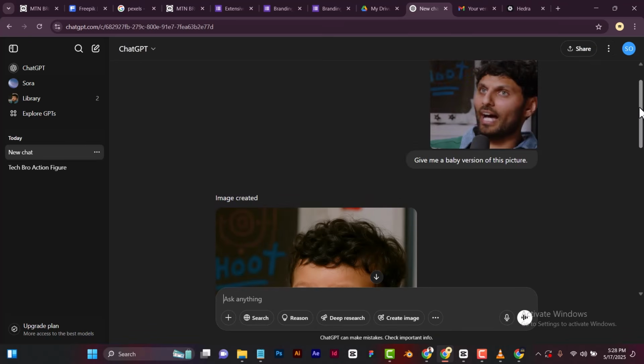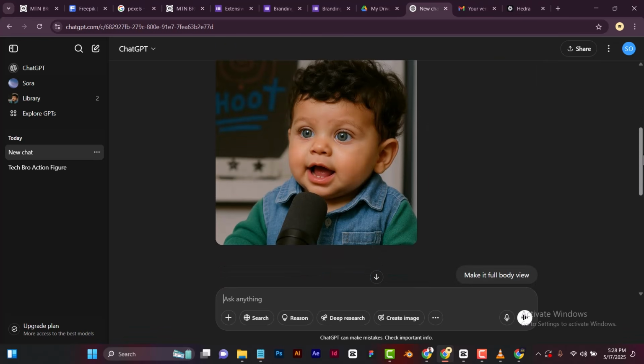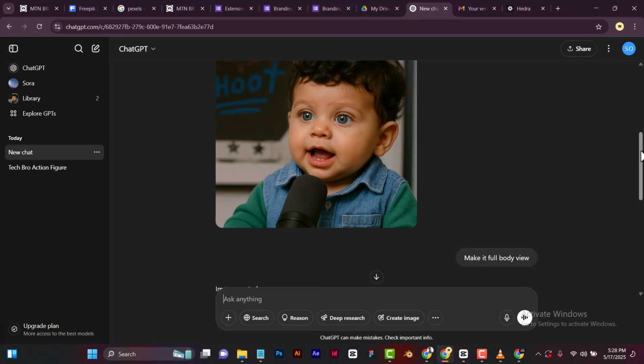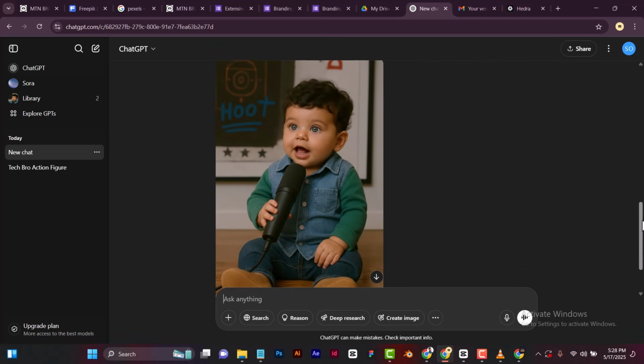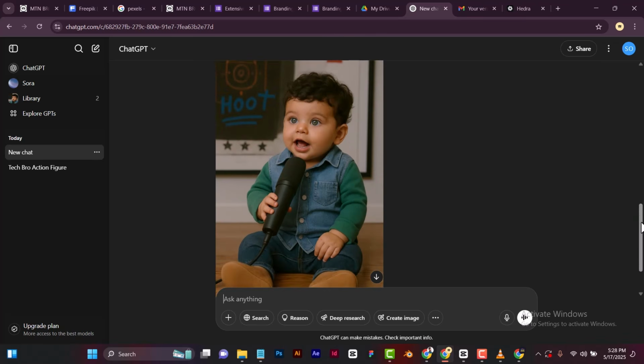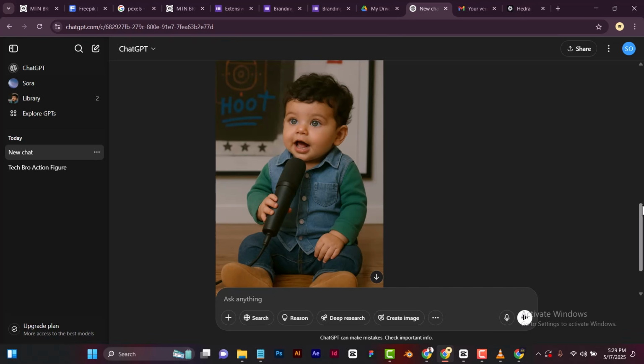So you can see our character has finally generated. If you look down, you can see that it just generated a facial view of the character for us. But for me, I want it to have a body, with a hand and a microphone. So as you can see, it then generated this one for me. So I think this is cool. I'm just going to head over and do the same for the rest of the characters.